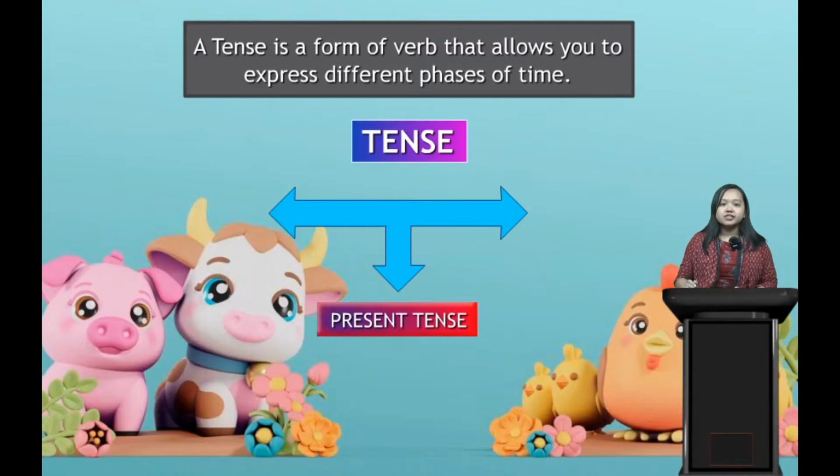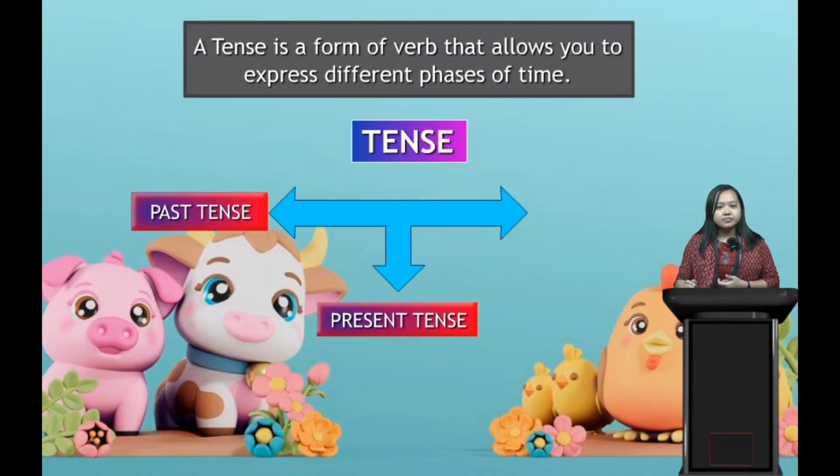First is present tense. Present tense means which is happening right now. Whichever is happening right now, that is present tense. Next we have past tense. Past tense means which has happened already, like yesterday, or just a few minutes before, or a few hours before. So that is past tense.